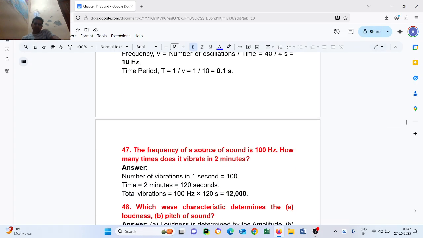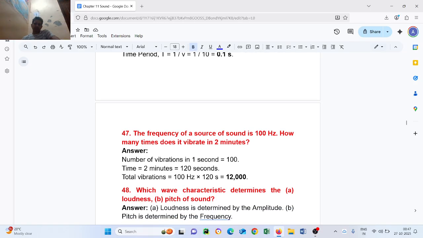Question number 47. The frequency of a source of sound is 100 Hz. How many times does it vibrate in 2 minutes? Answer: number of vibrations in 1 second equals 100. Time t equals 2 minutes equals 120 seconds. Total vibrations equal 100 Hz multiplied by 120, which is equal to 12,000.